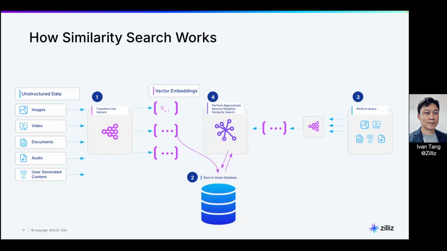How does it work? Zilliz Cloud will allow you to perform ANN, approximate nearest neighbor search, which is the fundamental concept that underpins a vector database. Instead of doing exact searching by brute force on each and every one of the billions of vector data points that you have, I'm doing an approximate nearest neighbor search. And last but not least, you get the results. So that's in a nutshell how it works.